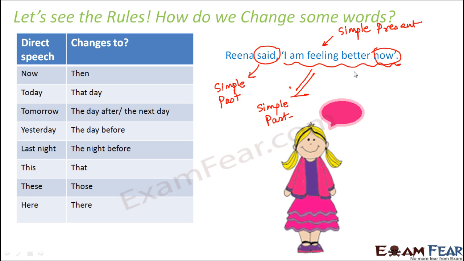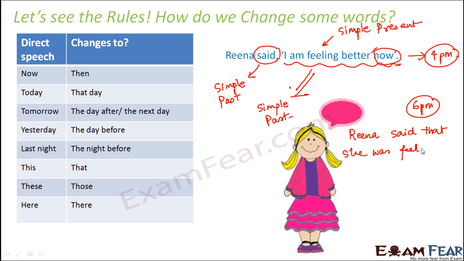Now when we are talking about this point in time as the past, like let's say that Reena said, I am feeling better now. Let's say that Reena has said this statement at 4 o'clock in the evening, at 4 p.m. So that means now refers to 4 p.m. Now when you are reporting this statement of Reena at 6 p.m. in the evening, then basically this has become past. So that means if you use now in this case, so at 6 p.m. when you report this statement, you would say that Reena said that she was feeling better.